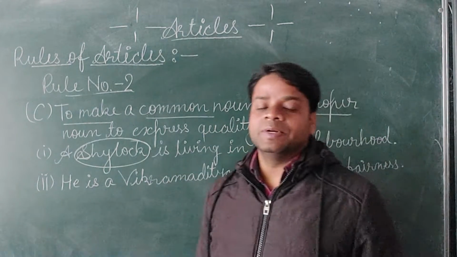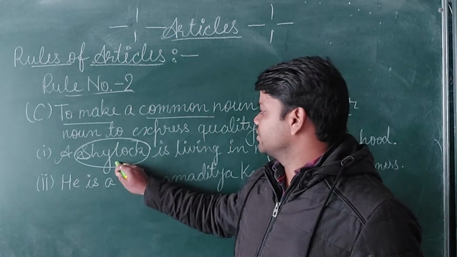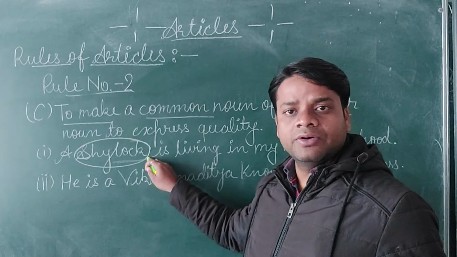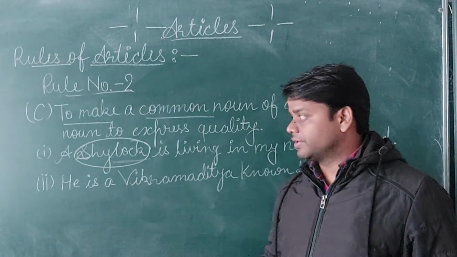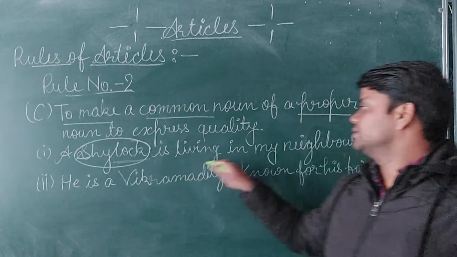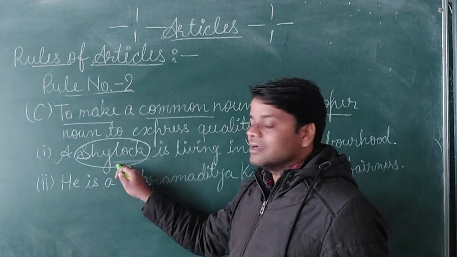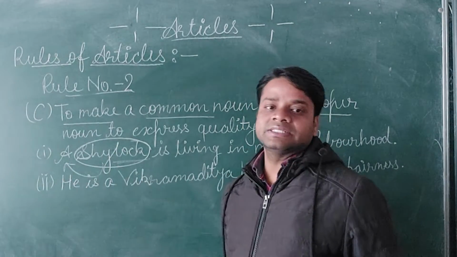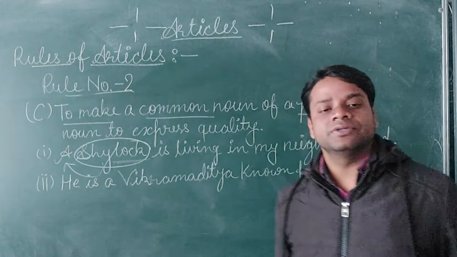City is a common noun, Gorakhpur is a proper noun. But here, Shylock is not a common noun, yet here it is made a common noun. Shylock is living in my neighborhood. Here Shylock is a proper noun, but because of the use of a, the indefinite article, it becomes a common noun.